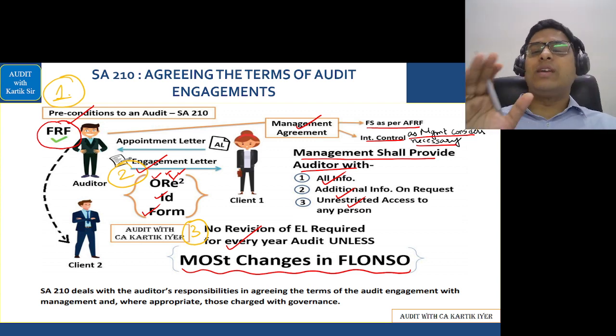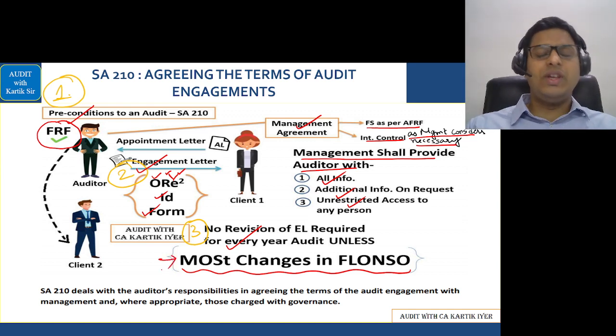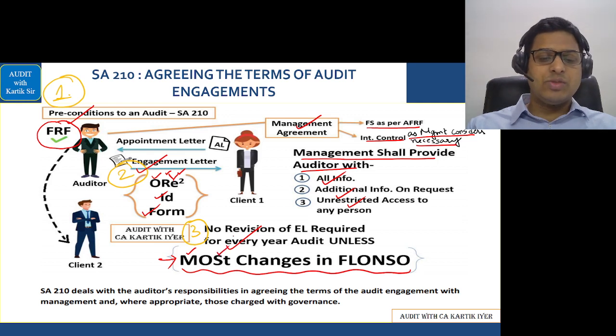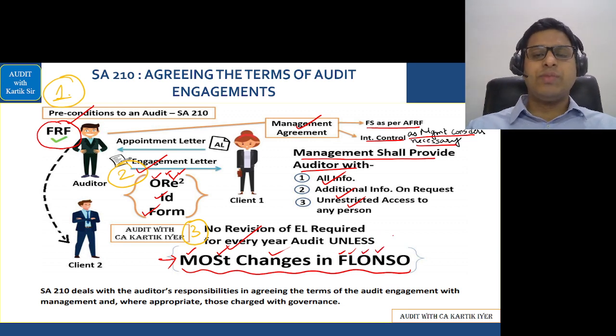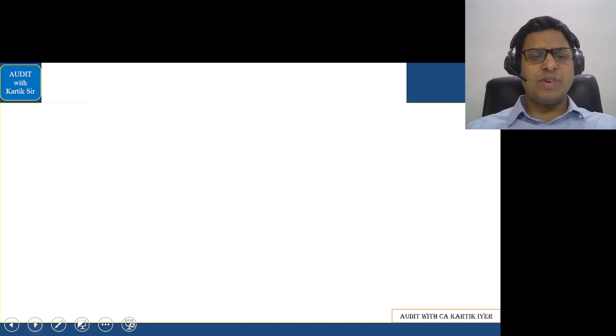So normally the engagement letter is not revised. However, when there is a situation of major changes in flow, we revise the engagement letter. That is misunderstanding of the objective, special terms or revised terms, changes in financial reporting framework, changes in legal regulatory requirement, changes in objective, changes in ownership, changes in nature and the size of business, changes in senior management, and changes in other reporting responsibilities. Okay, in that case, let's go further.